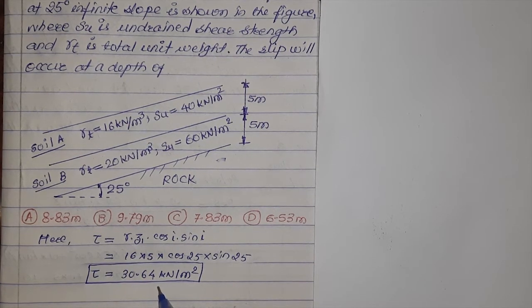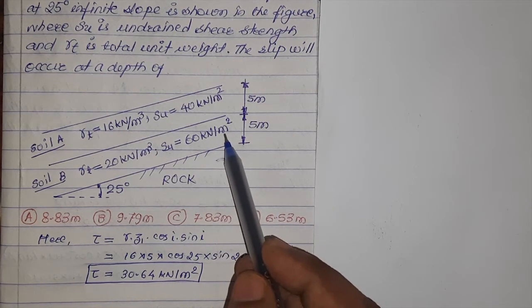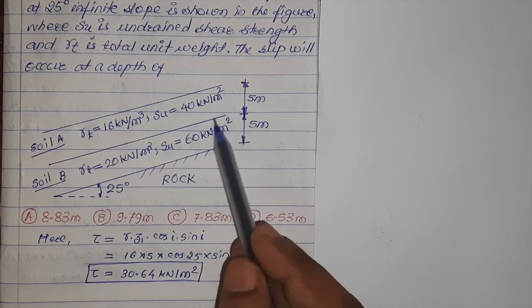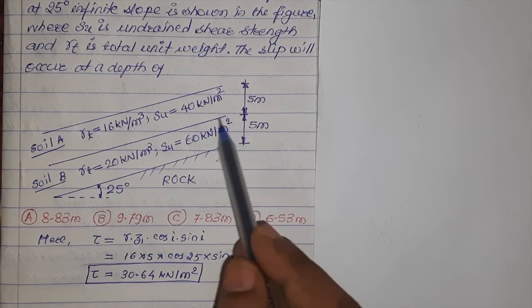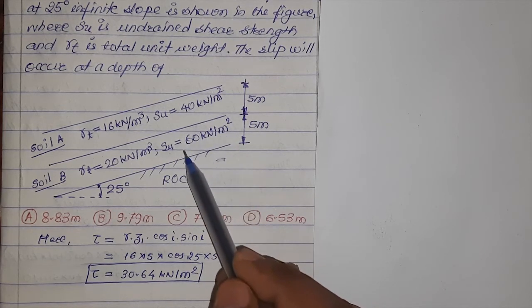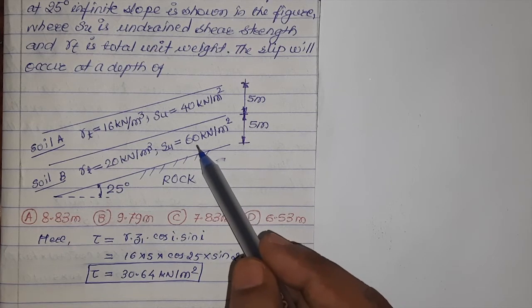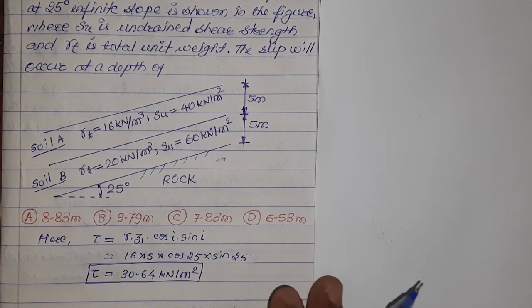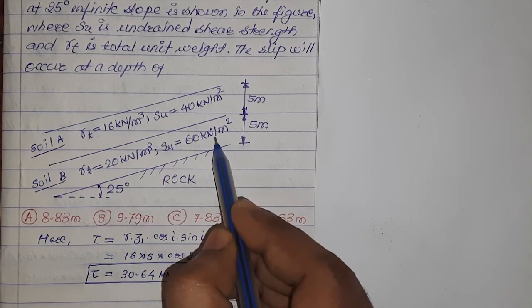So let us find out that depth at which shear strength, that is 60 kilonewton per meter square, this is a maximum undrained shear strength. So let us find out that depth where this maximum shear strength would be exceeded or would be equal to this. For which we have to consider any point below this interface of the soil.